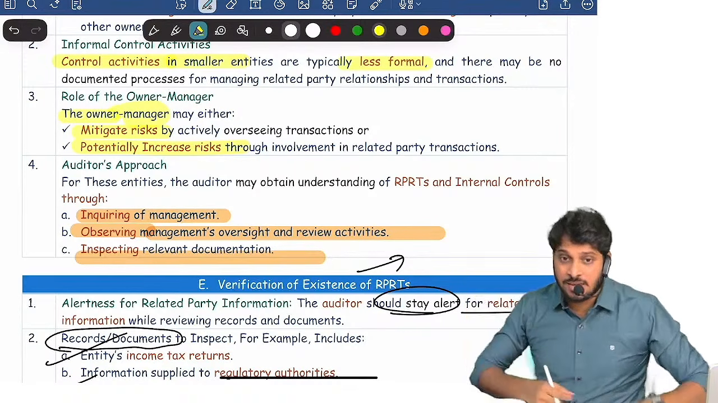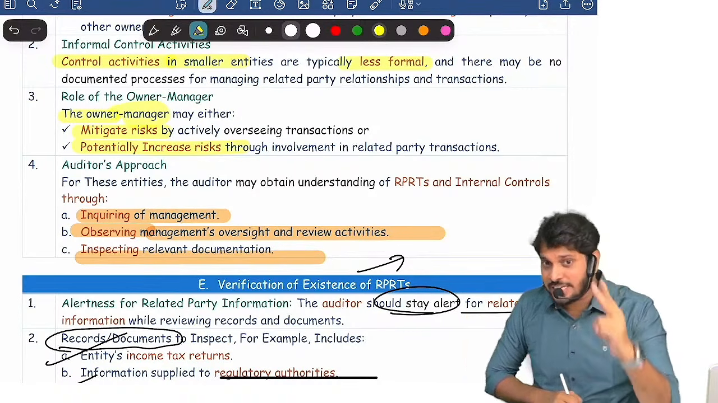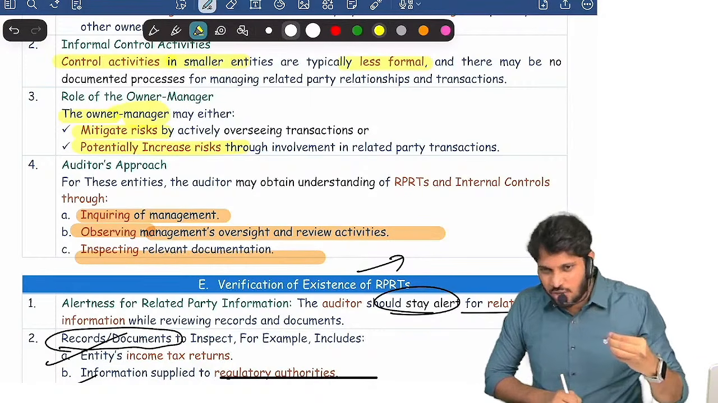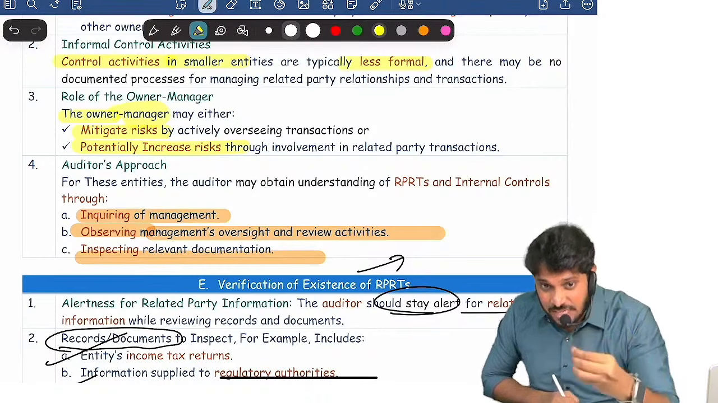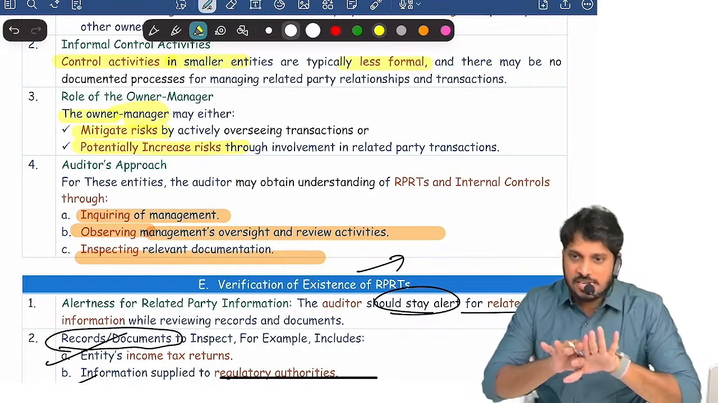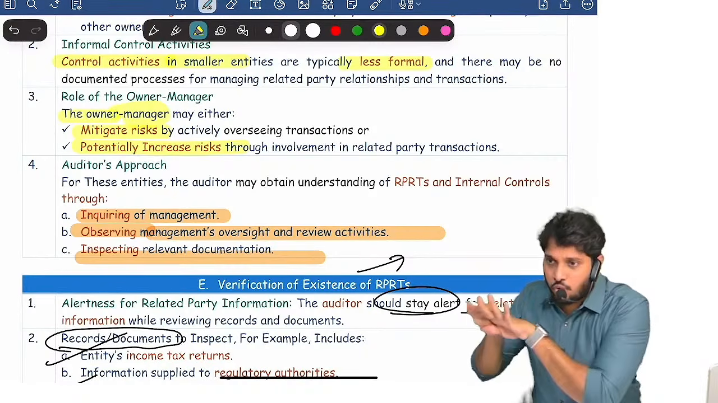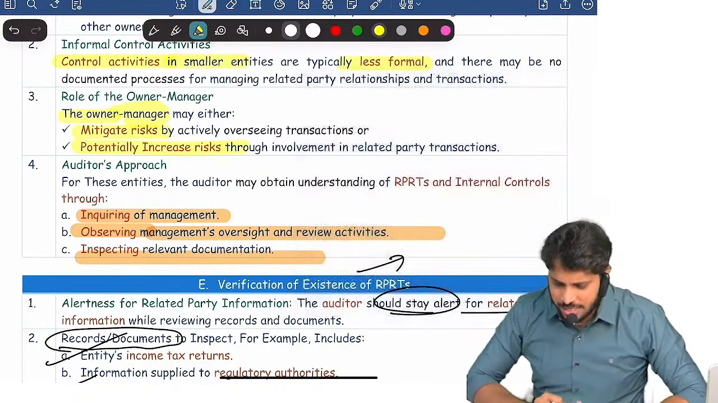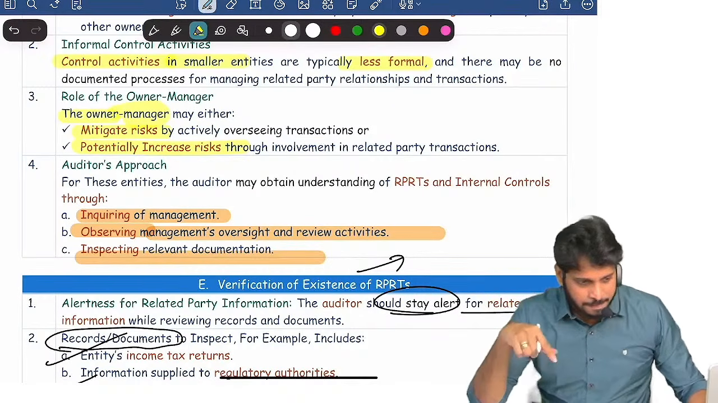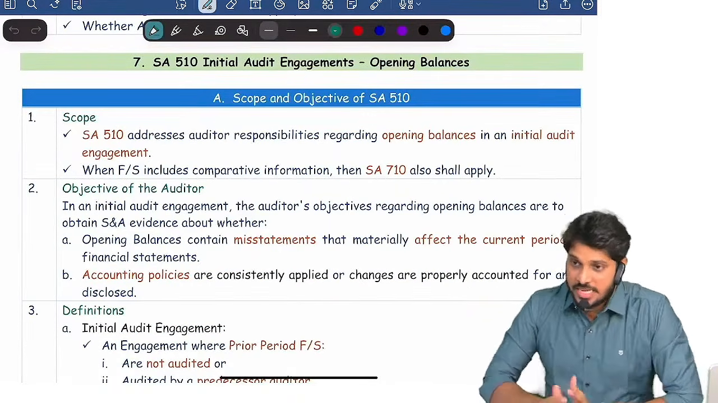This is the reason why the auditor has to pay special attention in case of smaller entities, because the control environment is not documented, control activities are less formal. That's it. Are you clear? With this, related party standard 550 is over. Easy. Am I right or not? Confident? Yeah. Let's revise now.